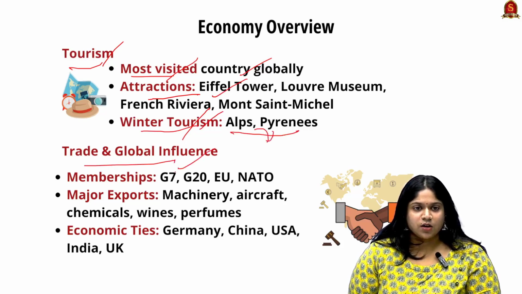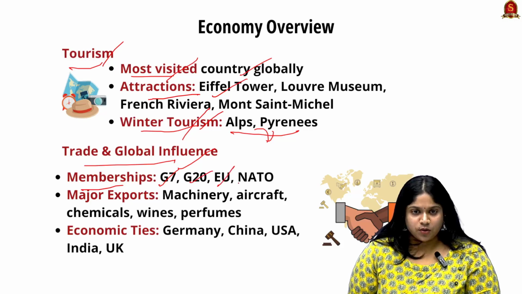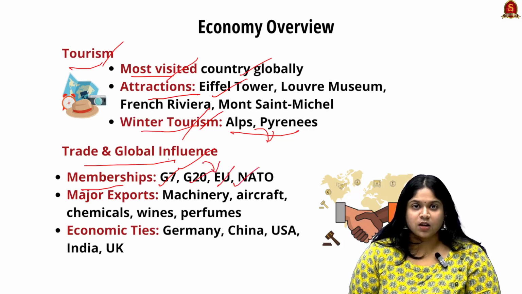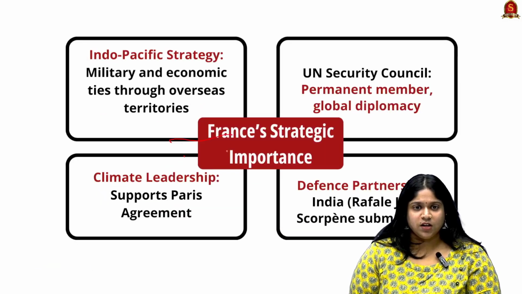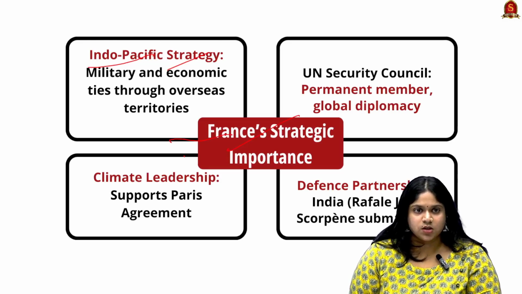Looking into trade and global influence, they have membership in the G7, G20, European Union and NATO, bringing in their global presence. Next, major exports are machinery, aircraft, chemicals, wines and perfumes, with economic ties to Germany, China, USA, India and UK. Then looking into the strategic importance, they are a big part of the Indo-Pacific strategy.